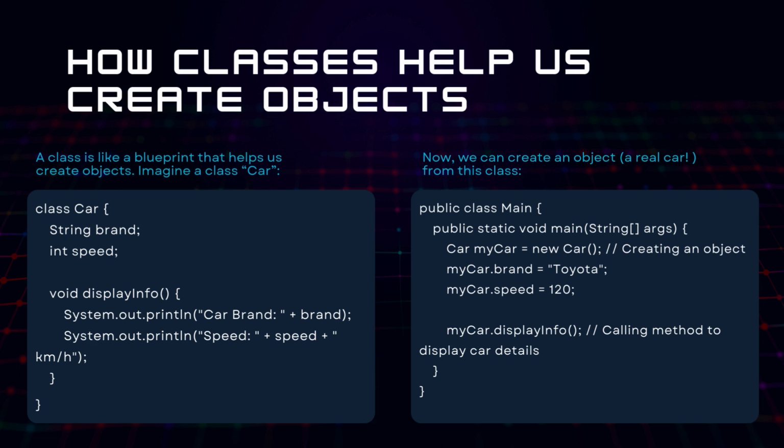That's it for today. You've learned how to write and run a Java program, how to use variables to store values, how classes help us create objects, how objects interact with methods, and the step-by-step execution process in Java. Java is fun and we're just getting started.